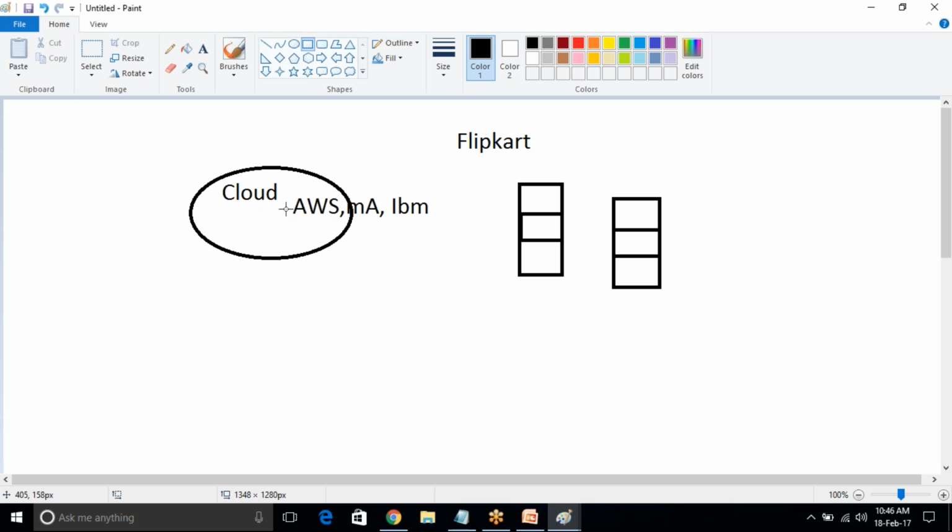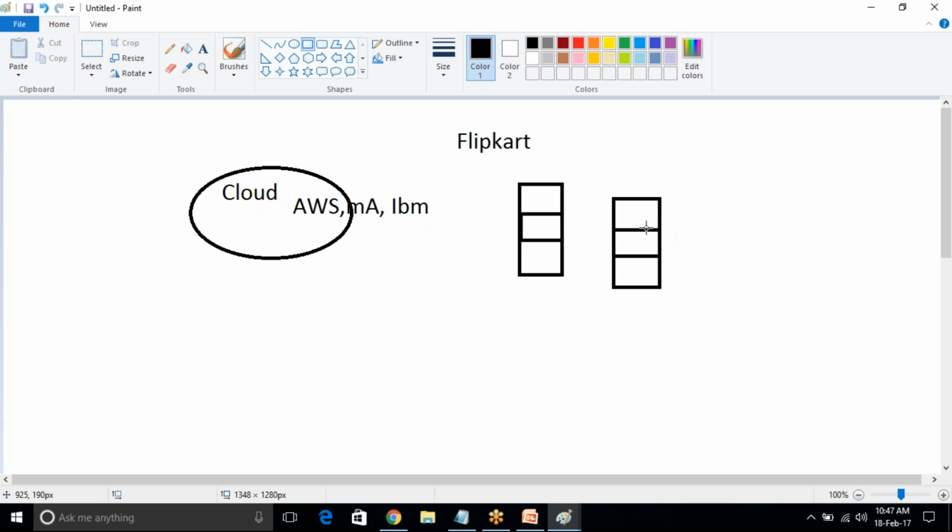In the cloud, automatically some Linux servers, some Ubuntu servers, some Windows servers are there. We just need to log in to a cloud provider like AWS, Microsoft Azure, IBM, and configure however many servers you want. That's enough. If I want to use that server only 5 days, you can configure it and pay only 5 days' fees, no more than that.